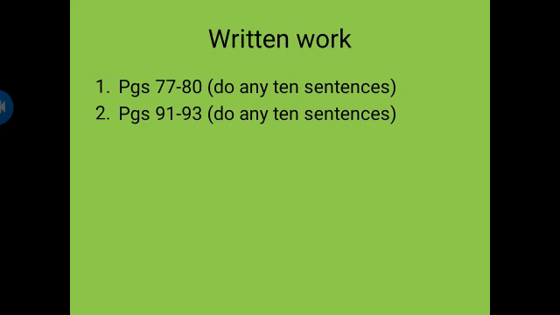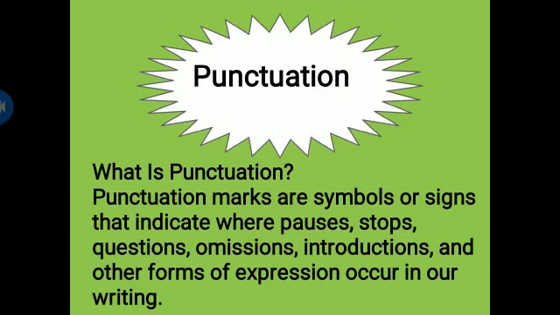Here is the written work that you have to do. Open your book, page number 77 to 80. There are some active and passive voice sentences given. You have to do any 10. Then there is page number 91 to 93. You have to do any 10 sentences. This is your written work of week number 8. Do it on loose sheets or notebooks, wherever you are doing your work, but you have been advised by the teachers that you have to do this work on your loose sheets.